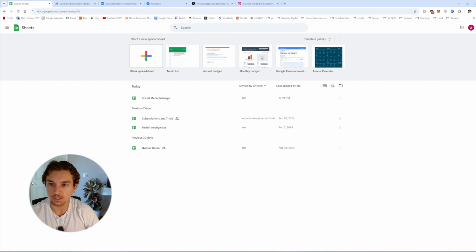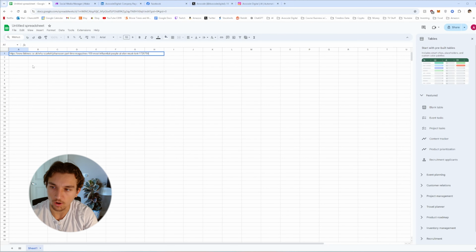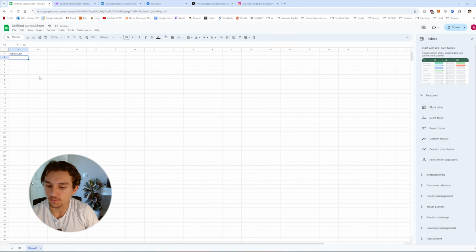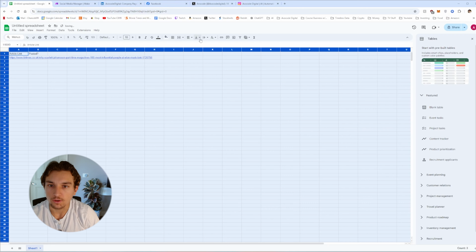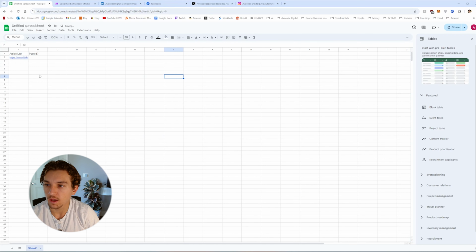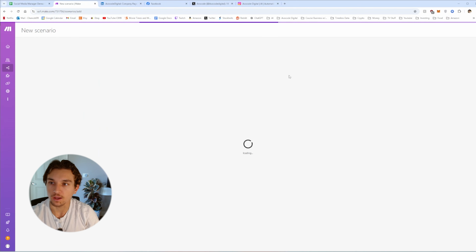Let's go to Google Sheets, create a sheet. You can type a header for article link. For testing purposes, I'll paste in that same link. I also add posted, yes or no. I also text wrap like that. And then whenever I post it, I manually check posted and then I'll say yes. You can also automate this if you want, but I didn't bother. Renaming the sheet to article, and rename the spreadsheet to social media demo, something like that.